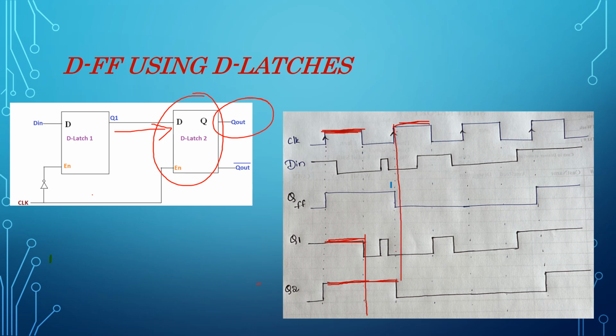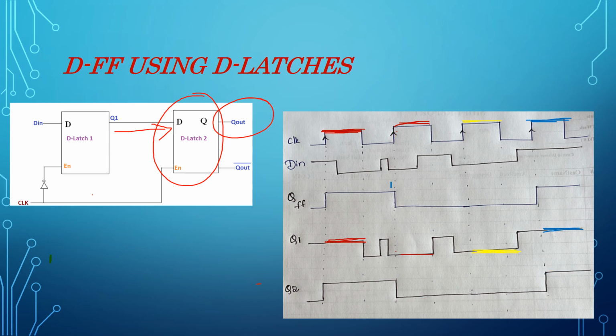Here this is clock equal to 1, and here Q1 is 0, so Q out is also 0, and it should remain same until next clock equal to 1. Now here for this, Q input is 0, so output also 0 until next clock equal to 1. Now for this, Q input is 1, so Q output became 1.